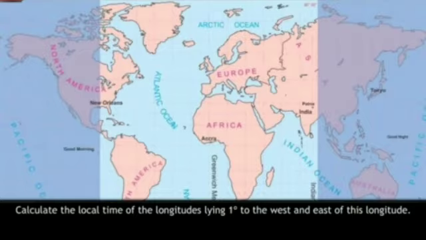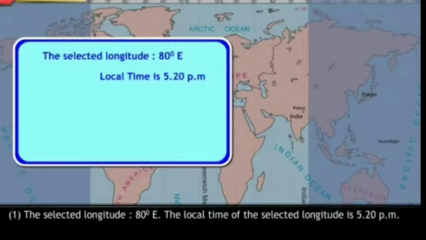Next question. Select any one longitude. Calculate the local time of the longitudes lying 1 degree to the west and east of this longitude. Answer. First, the selected longitude 80° east.